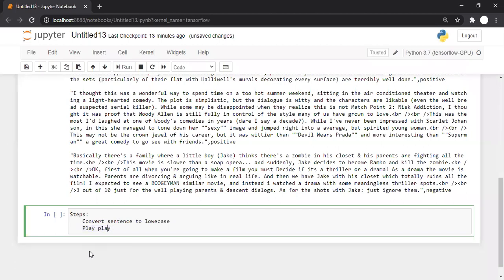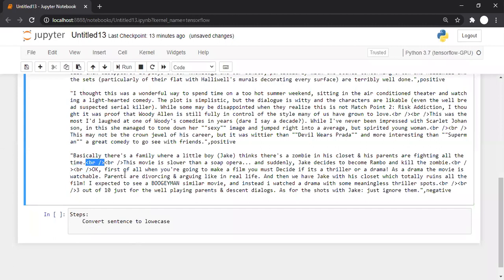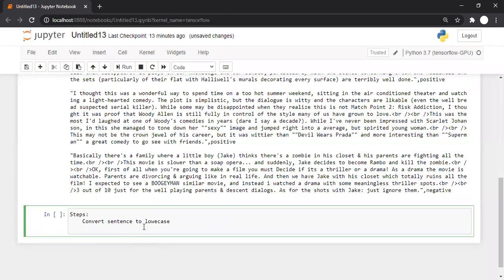After that, you can observe there are some HTML tags like this. There is a BR tag over here, but it is not necessary that there will be only a BR tag. There can be any kind of HTML tags because we are taking the data from the browser. So there can be tags like a bold tag, or an underline tag or italic tag, or any kind of tag in the data.